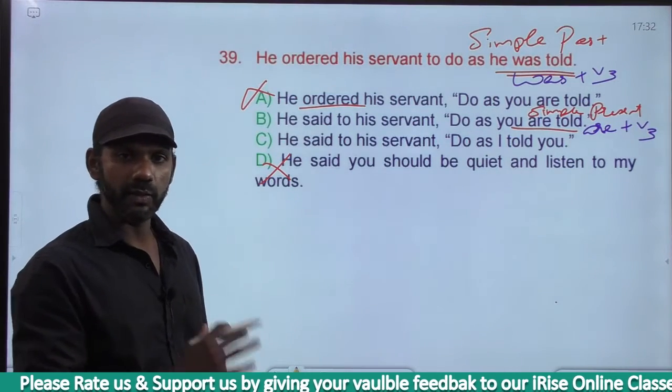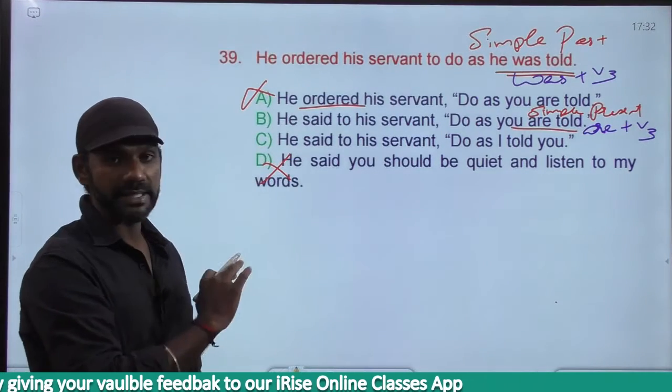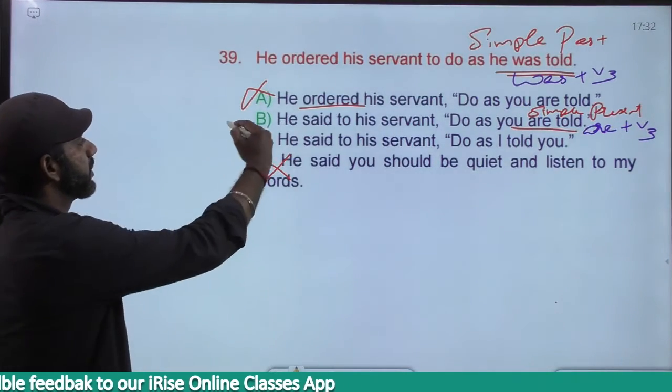He was told, passive voice. The meaning remains the same. The tense and the category changed. Simple past became simple present. Right? Everything is fine. Option B must be considered.